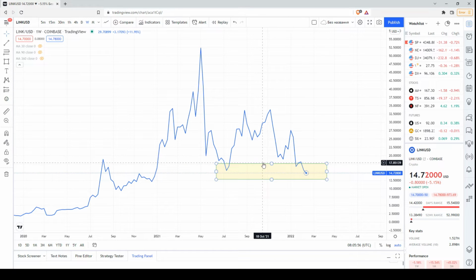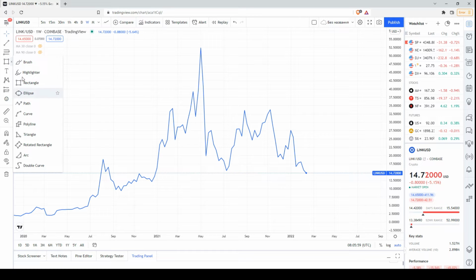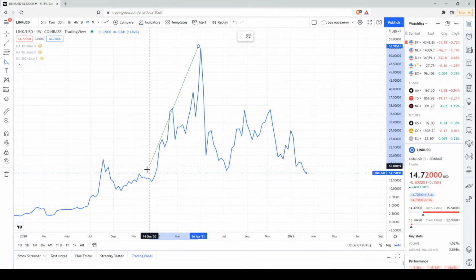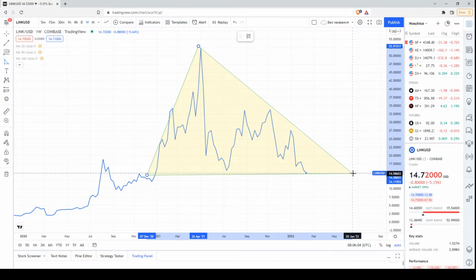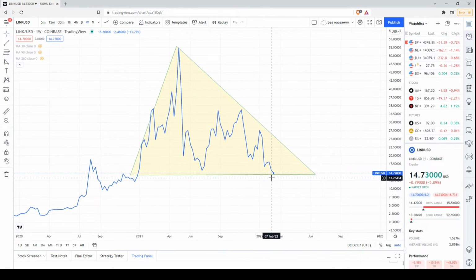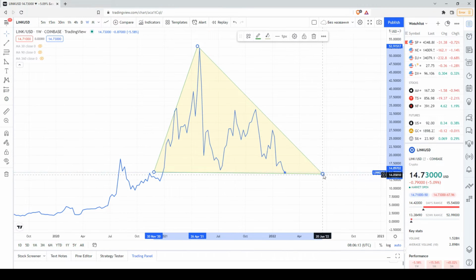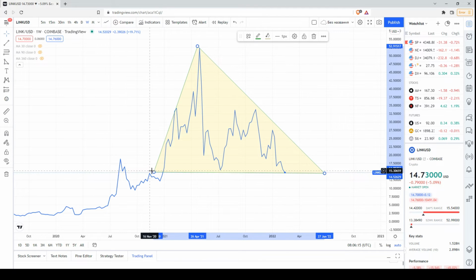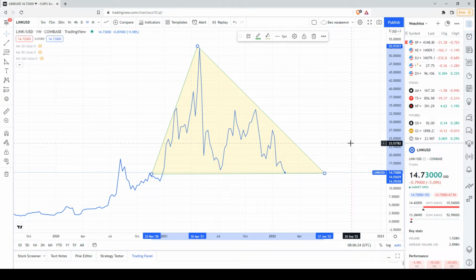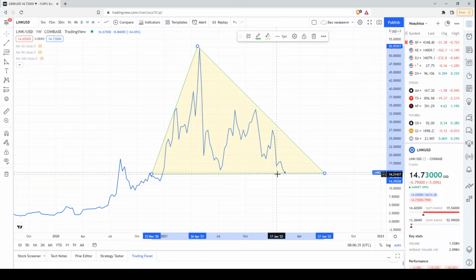Also, if we have a look at the broader picture, probably we have something like a descending triangle. So let's assume that this is the triangle. And we are now at the lower bound of this descending triangle. Theoretically, the price may receive support here and it may rebound, but at the moment we don't see this rebound. That's why the bulls have to be really very cautious. Once again, this triangle is a common trend continuation pattern, but at the moment we see that the price is starting to challenge the lower line of this triangle. So I won't say that we have a bullish signal here. We have to be really very cautious.